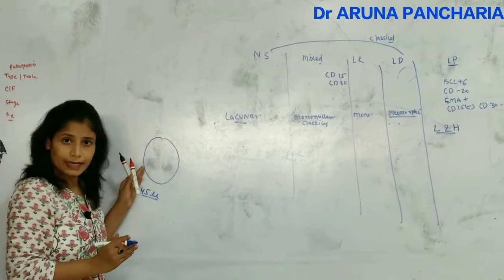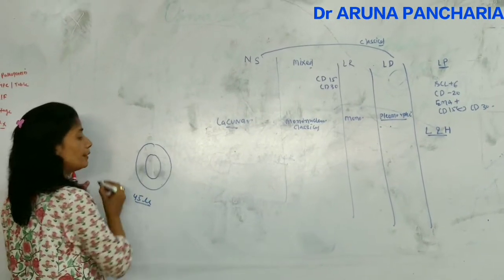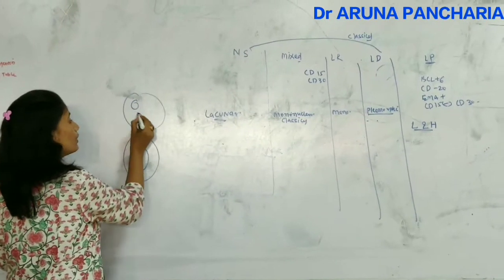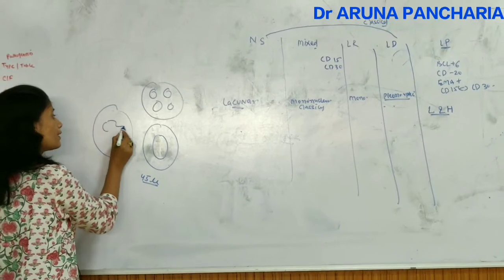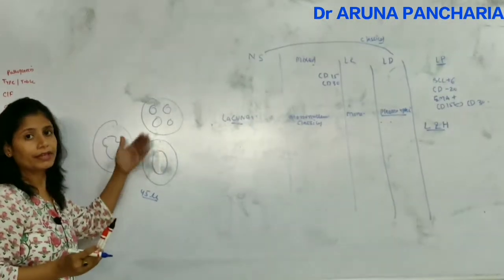This is the size of the RS cell. Sometimes it can have a single nucleus, sometimes multiple nuclei, or sometimes a single nucleus but with multilobulation. So these are the kinds of variation.